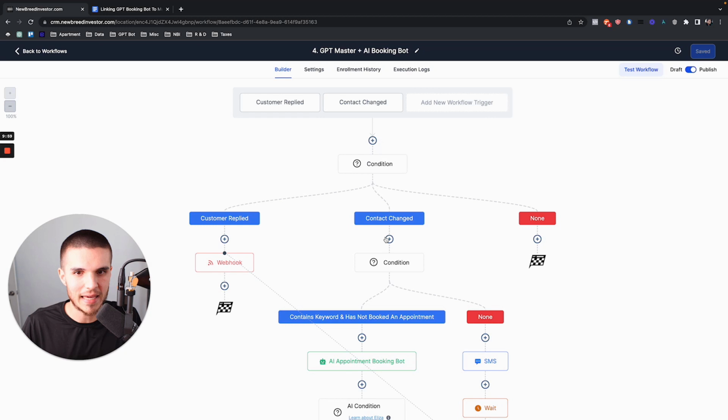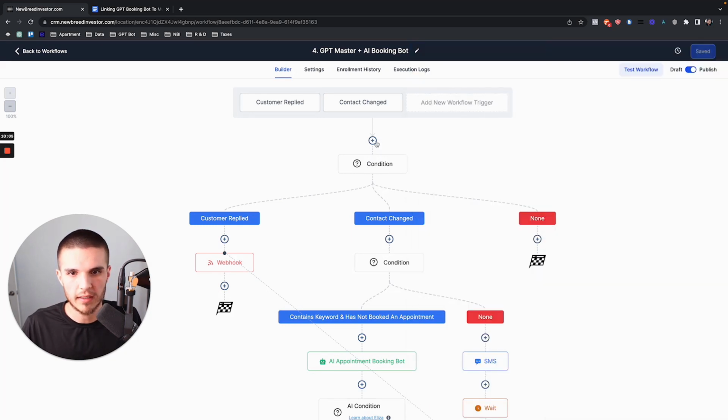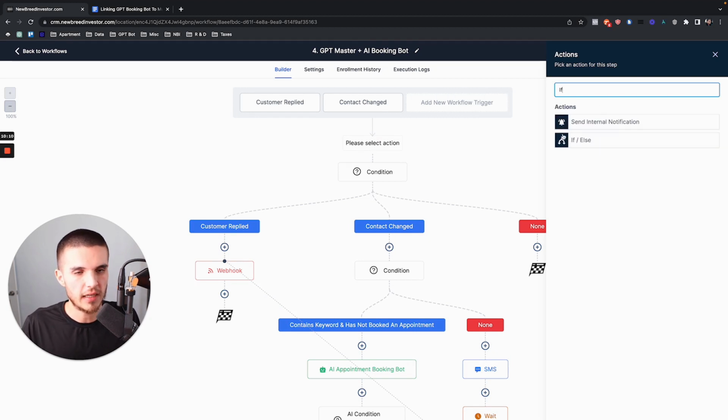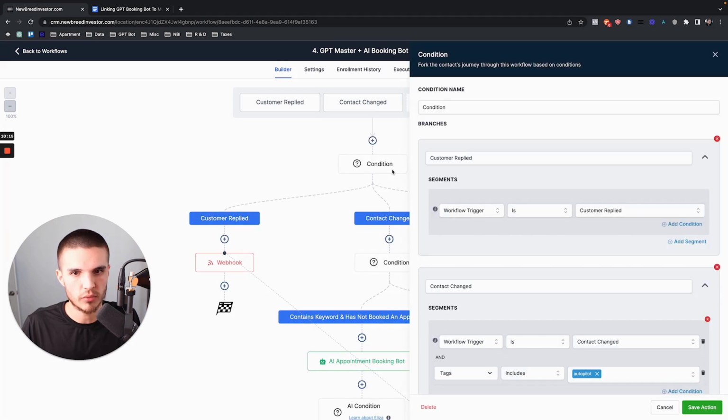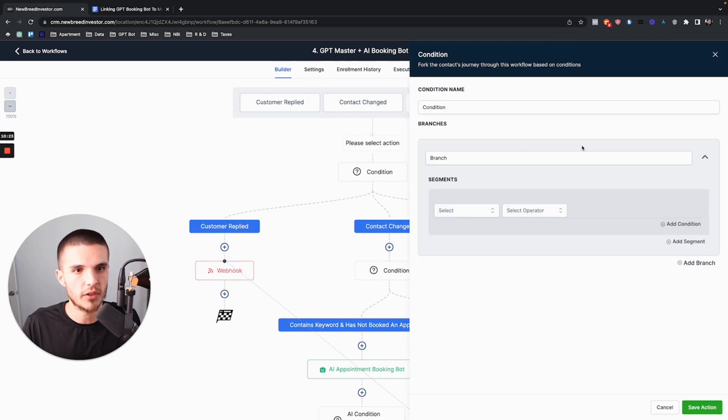And how do we make it go down this path? Well, because there's a condition here. So I clicked on the plus, typed in if, and there's this action called if else. And when you click on that, this is what gets created. You'll see it doesn't automatically get created, right? Let me just show you. It'll ask you to name this branch. This is a branch right here, so based on what the branch is supposed to do, you would name it correctly.